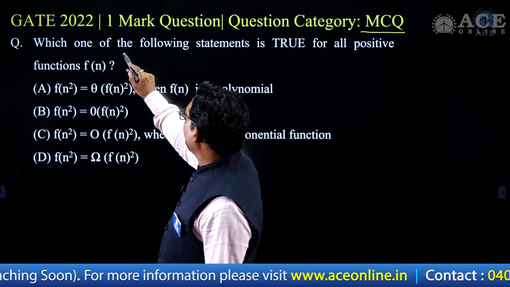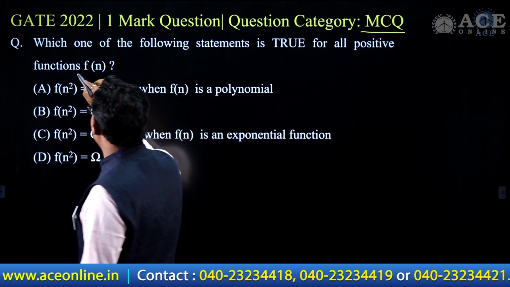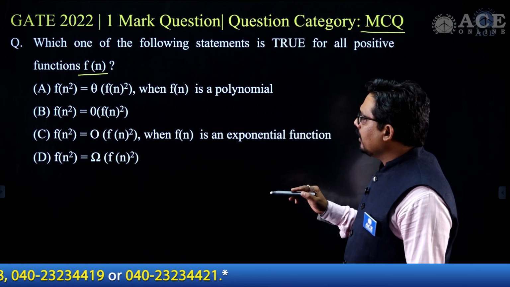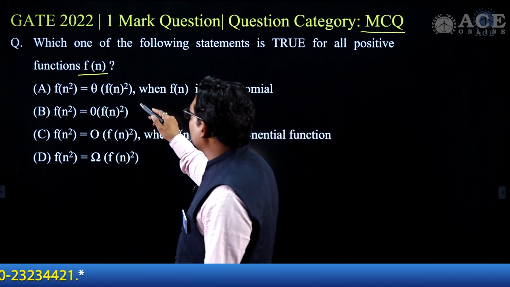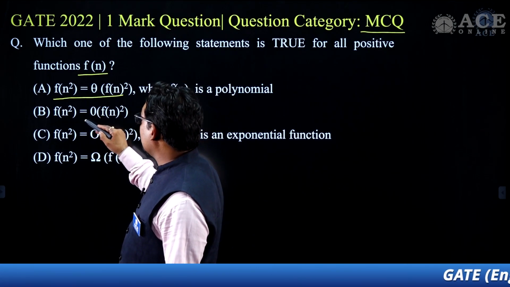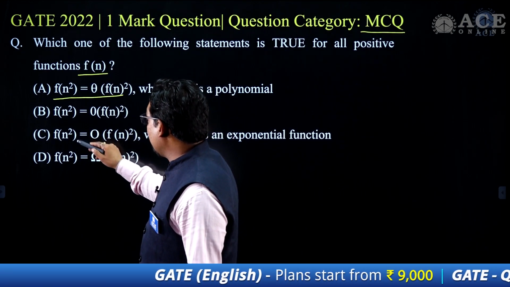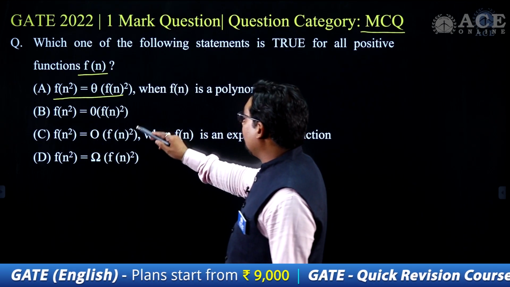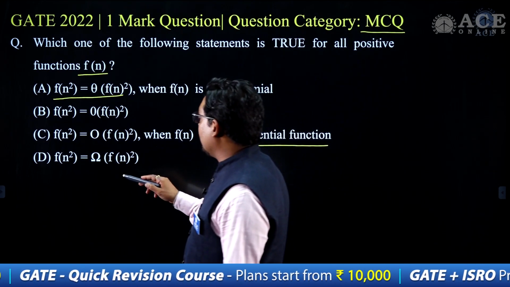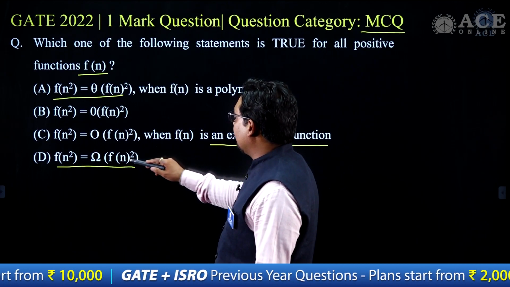The question says, which one of the following statements is true for all positive functions f of n? Okay. Now here we have: f of n square is equal to theta of f of n whole square. F of n square is equal to O of f of n whole square. F of n square is O of f of n whole square, where f of n is an exponential function and f of n square is a greater function, in this case f of n whole square.